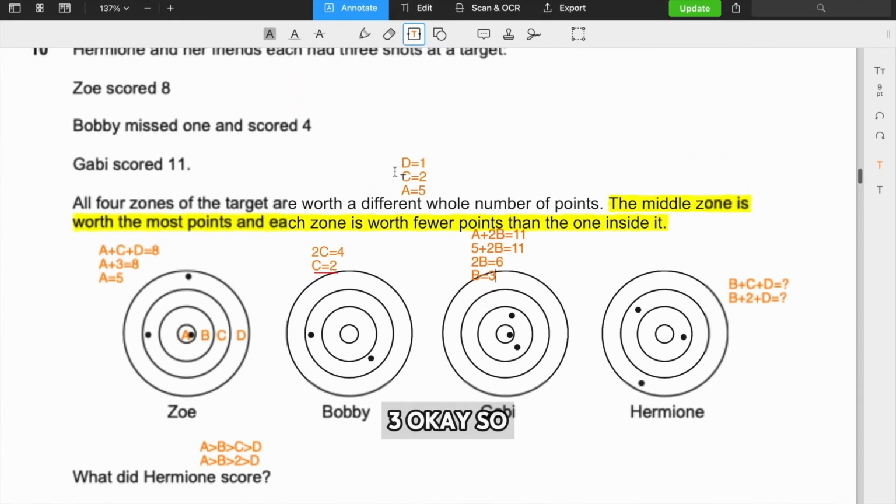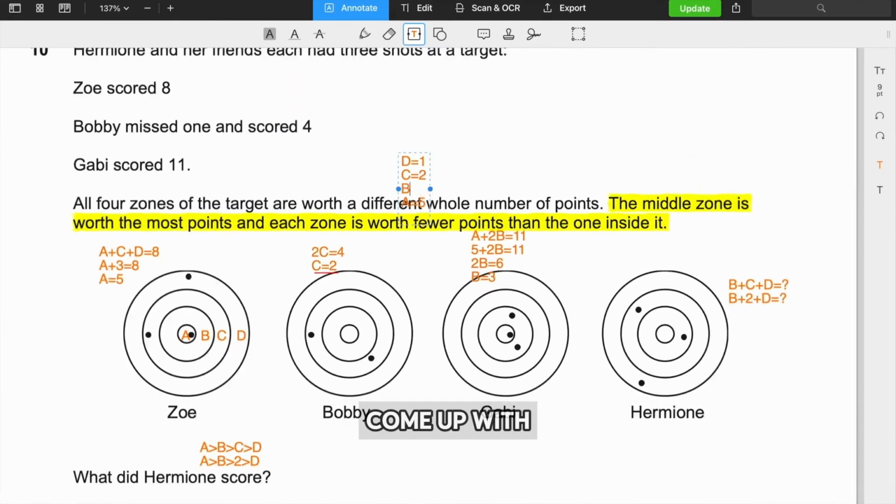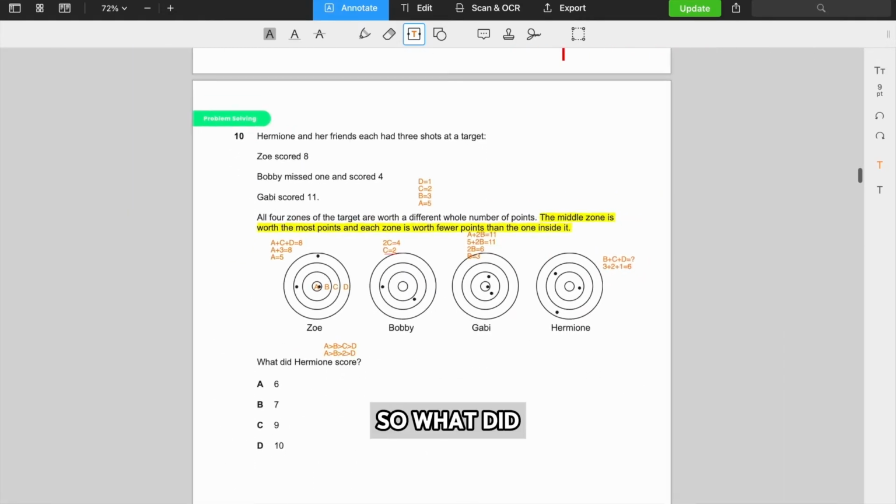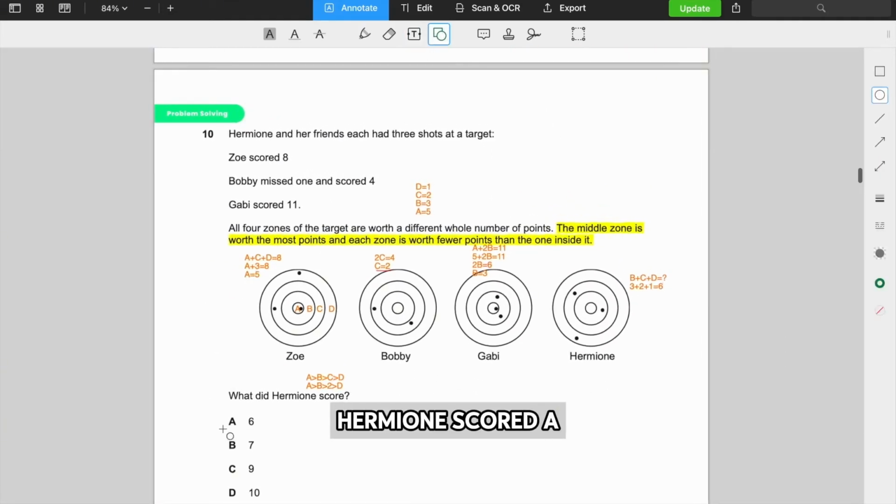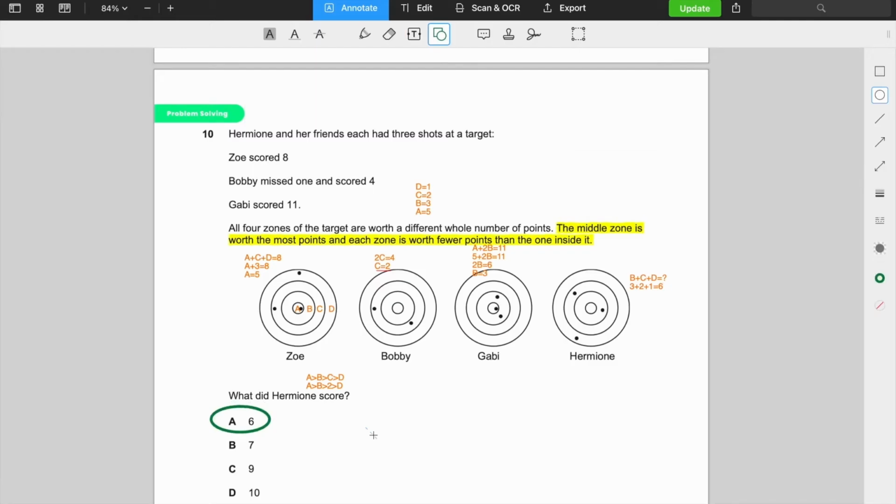So B equals 3. Okay, so these are the formulae that we've come up with. We worked out the values of everything. So now we can work out what Hermione got. Hermione got B plus C plus D. B is 3, C is 2, D is 1. 3 plus 2 plus 1 equals 6. So what did Hermione score? Hermione scored a 6. Done.